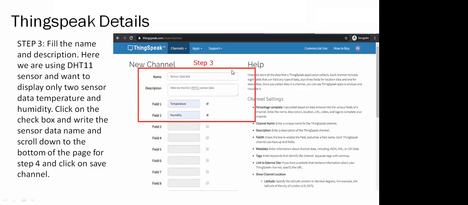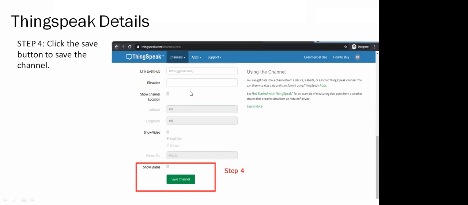Here some parameters will be asked by ThingSpeak. They will ask for the name of the channel, so provide a name that suits you. Then provide some description and the fields that you want to use for storing the data that the Arduino board publishes. In my case, I'm using two fields, temperature and humidity, and the Arduino board sends its data to these two fields. After this configuration, click on Save Channel.